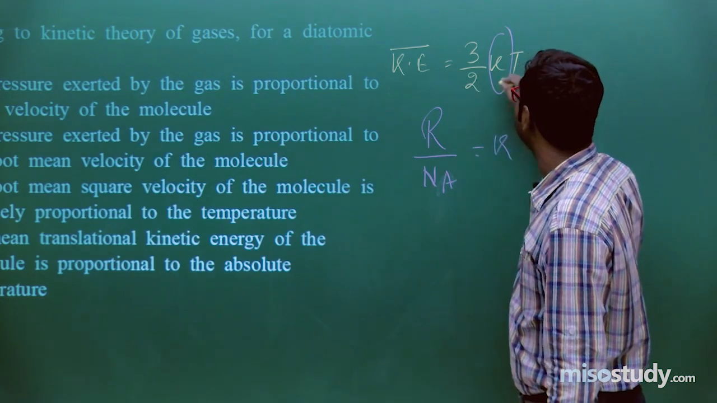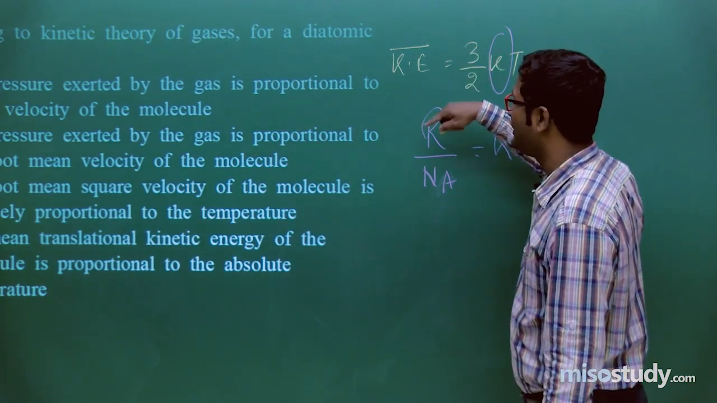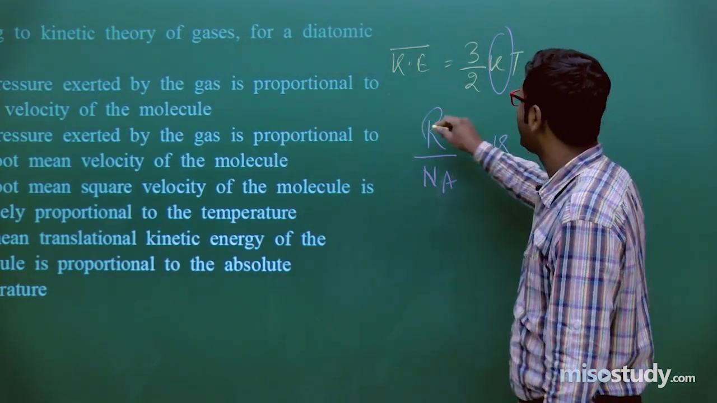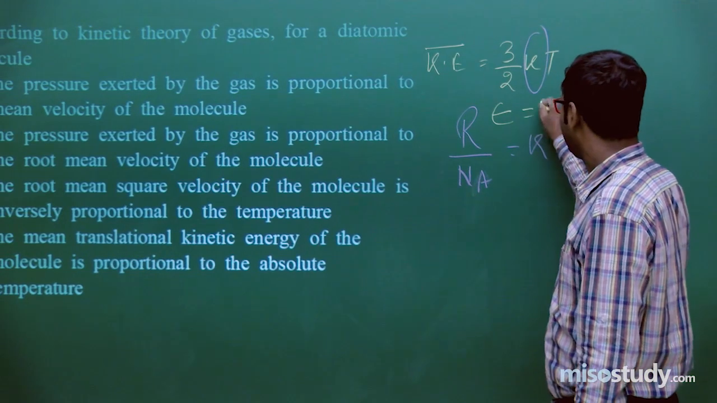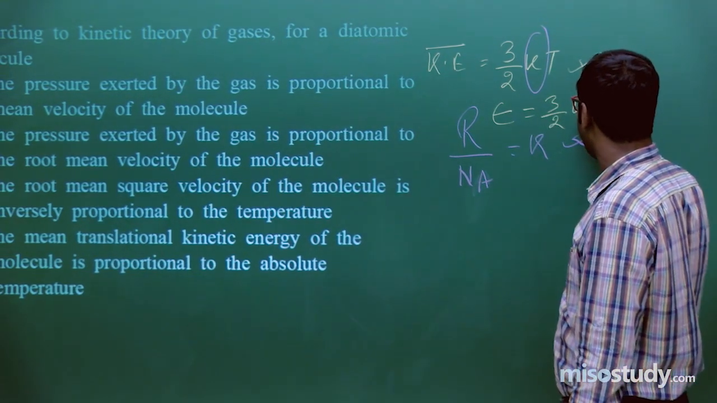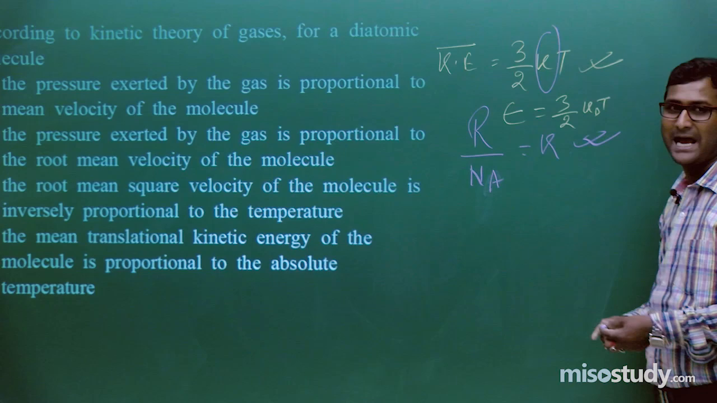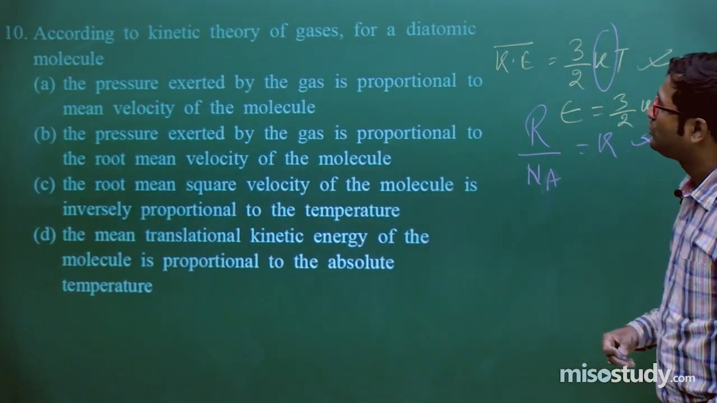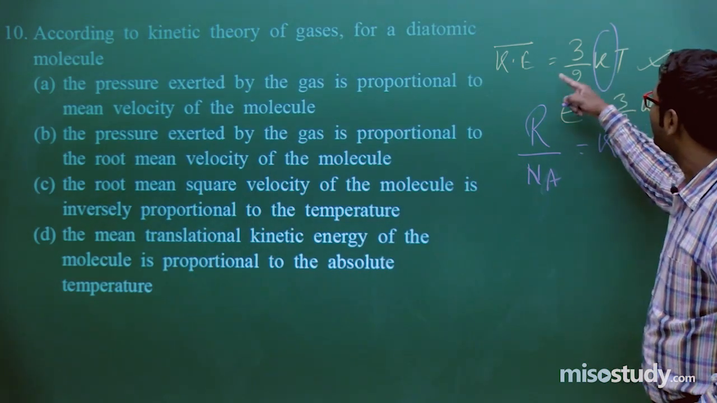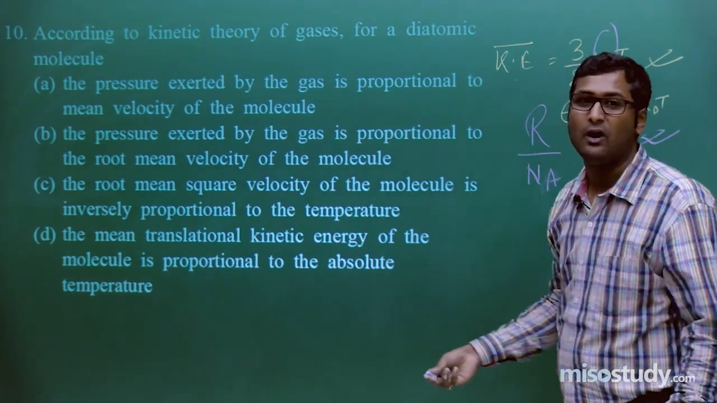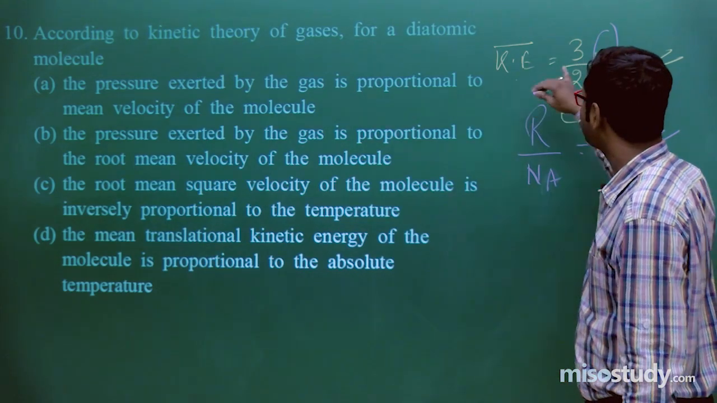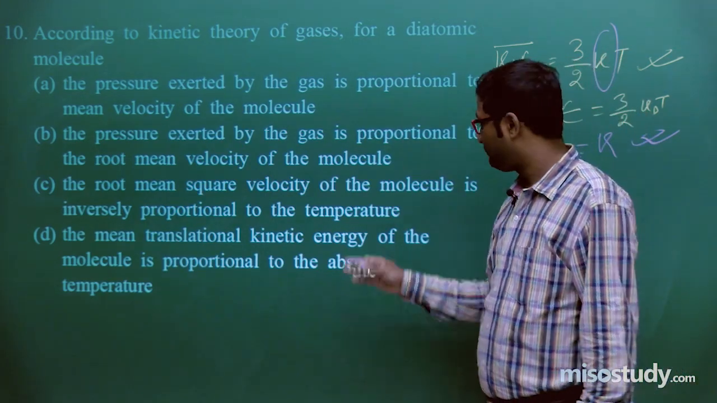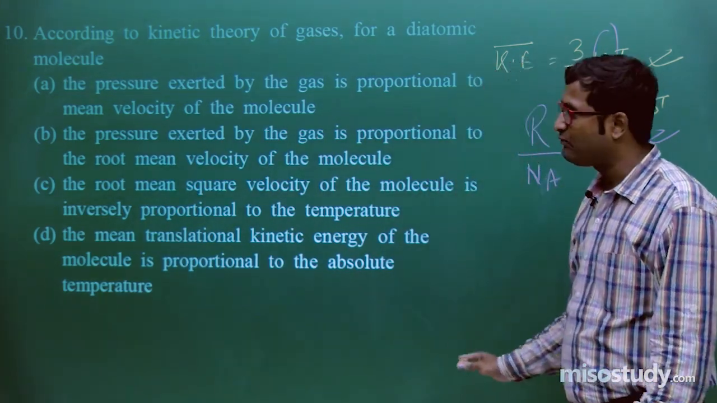So the average kinetic energy, or you can say mean translatory kinetic energy, is equal to 3 by 2 kT. It is symbolized as 3 by 2 kBT. B for Boltzmann. Clear? Now the pressure exerted by the gas is proportional to the mean velocity. Now here look, K is equal to half mv square, that is, directly proportional to temperature. There is no involvement of pressure.